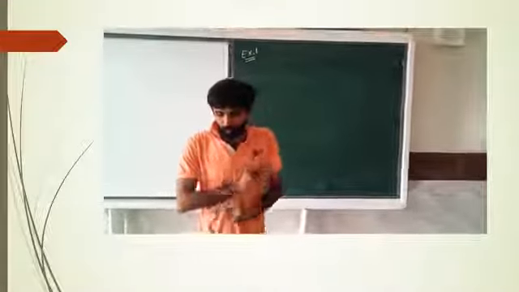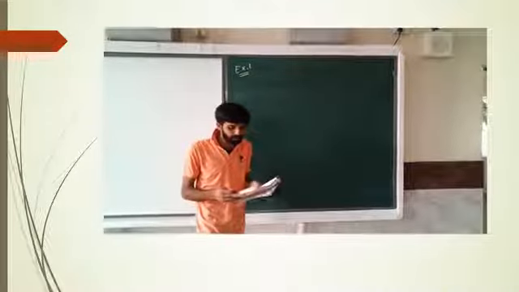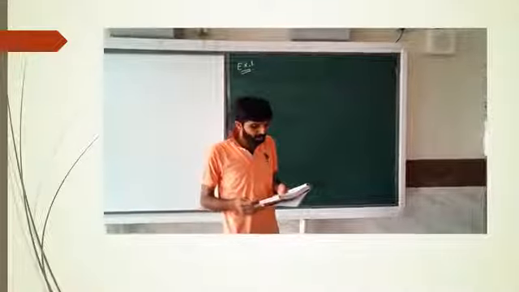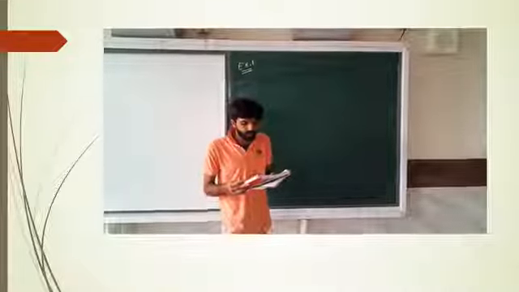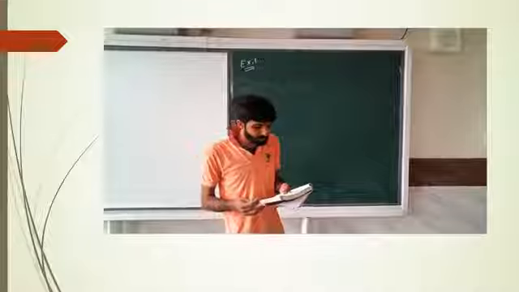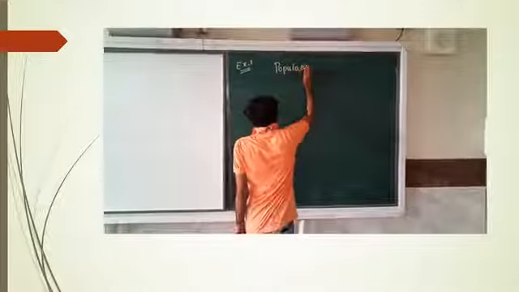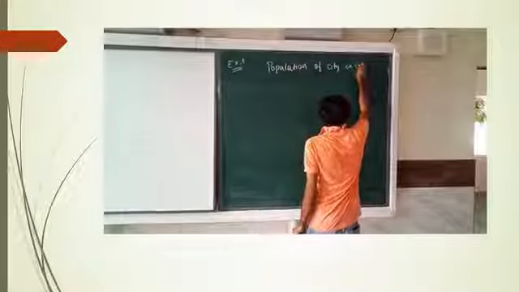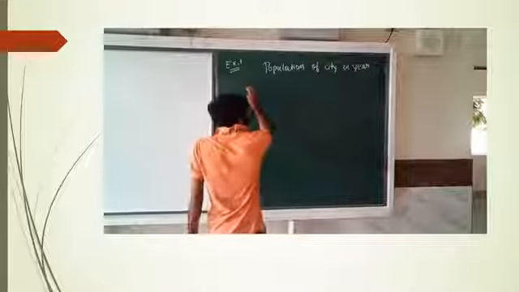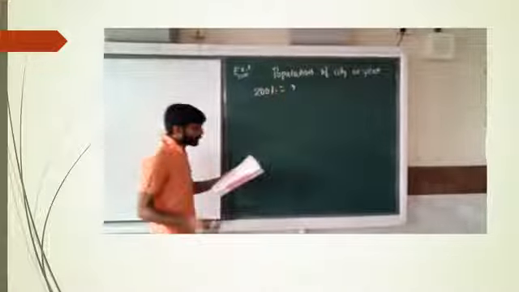Example number 1: population of Surendranagar was 2,35,471 in year 1991. In year 2001 it was found to be increased by 72,958. What is the population of the city in year 2001? So we have to find out population of city in year 2001. It is not given, that we have to find out.